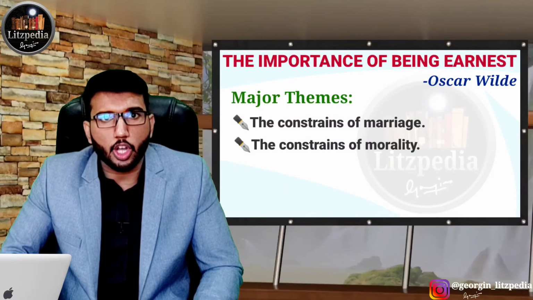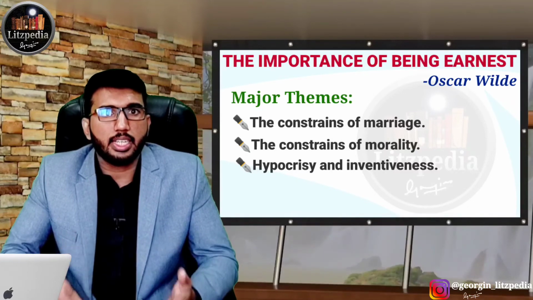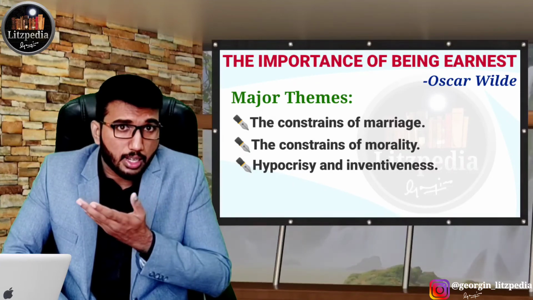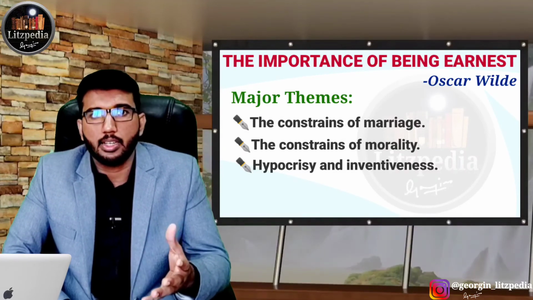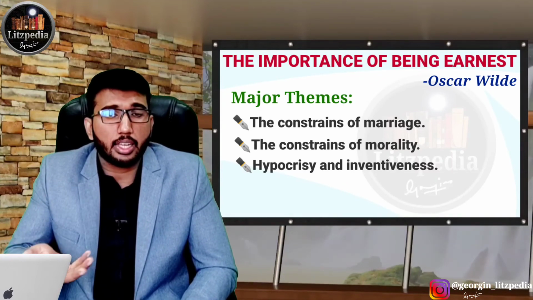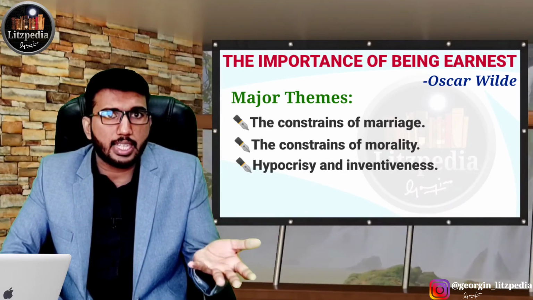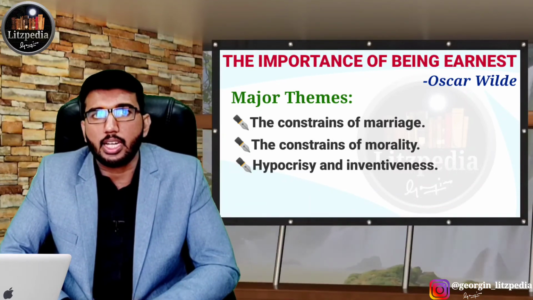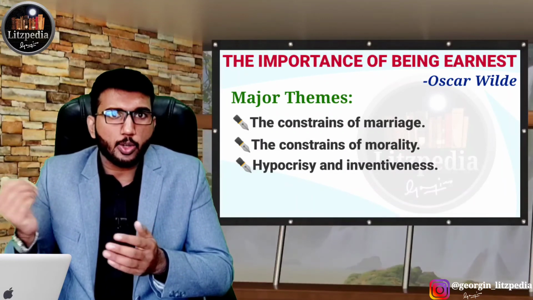The next theme is hypocrisy and inventiveness in the play. We can see that Lady Bracknell is a hypocritical character, and the ladies, Gwendolen Fairfax and Cecily Cardew, love the person only because their name is Ernest. They think that their name is Ernest. So they don't look at the genuineness of the people, whether they are earnest, sincere or dedicated. Gwendolen Fairfax just thinks that the name itself gives confidence. That's why she is loving a person called Ernest. That kind of hypocritical behavior we can see in the Victorian period, and this play reflects those elements.